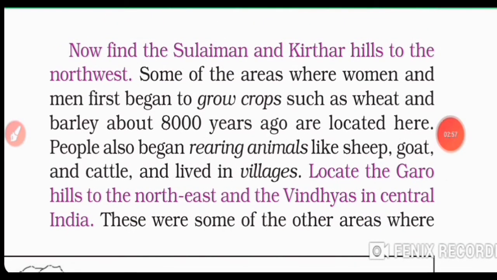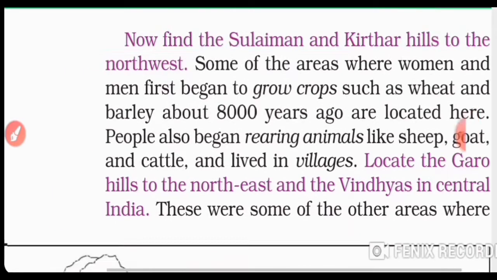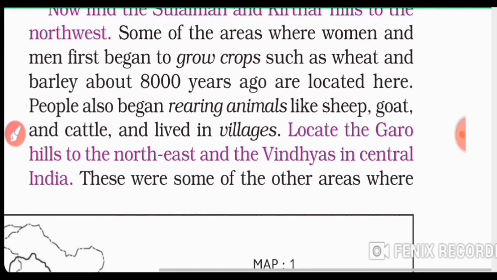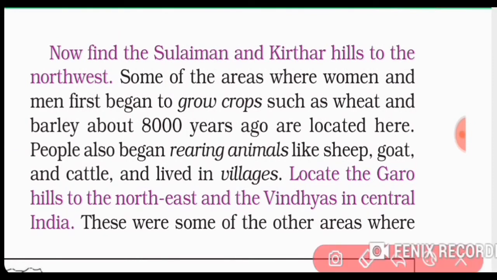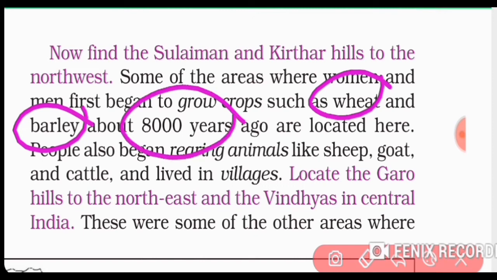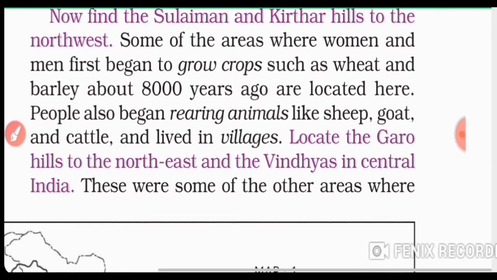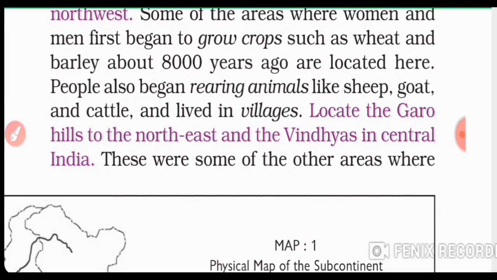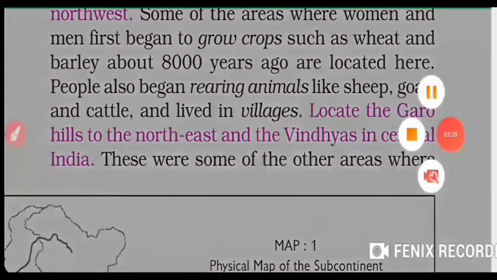Some of the areas where woman and man first began to grow crops such as wheat and barley about 8,000 years ago are located here. So, in the Suleiman and the Kirtar Hills region, these are the areas where ancient man and woman grew wheat and barley. And what is the time period? It is 8,000 years back, so it's long years back. Here it is said that the first man started cultivating crops such as wheat and barley.